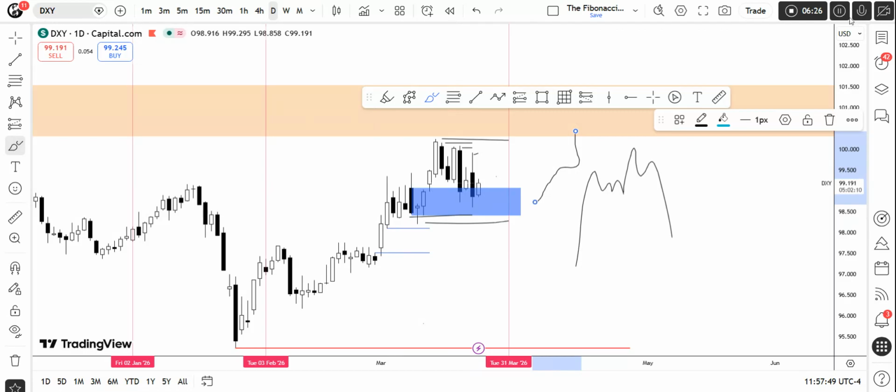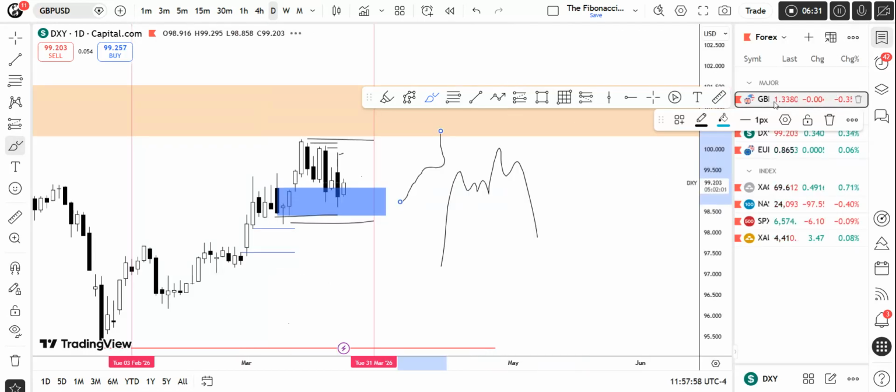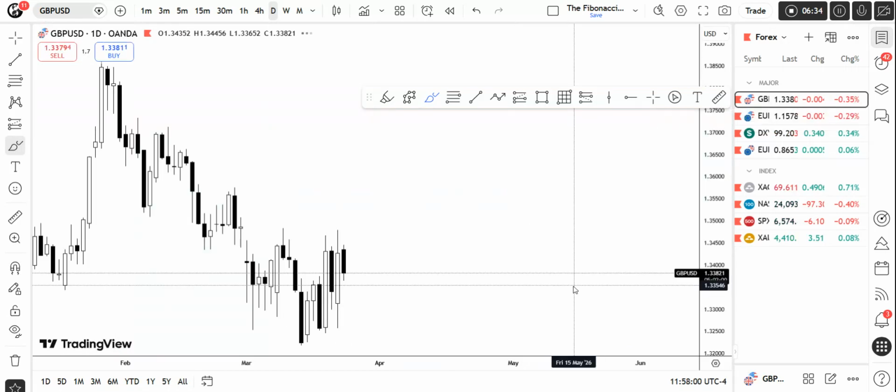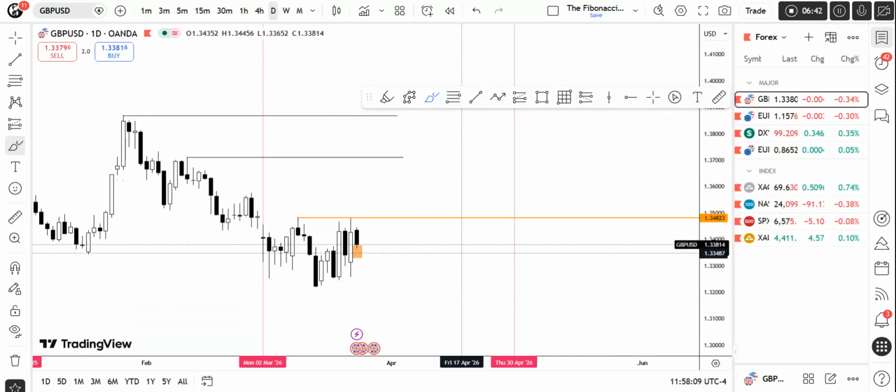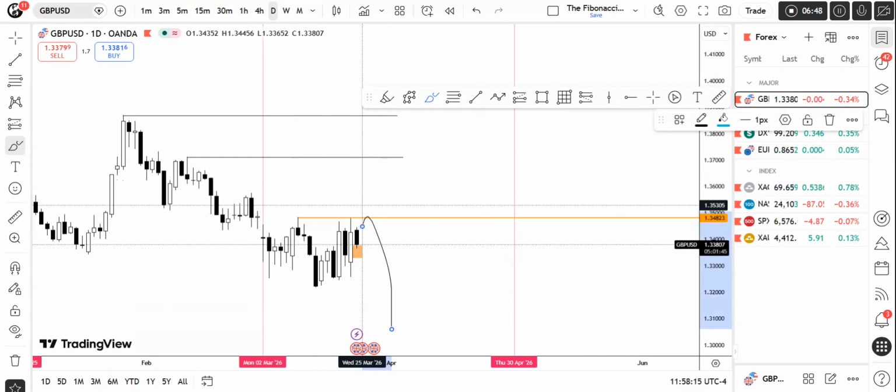So now let's go to the other pairs. Okay, now we will go to the GBP USD. It would be the same as the DXY. So first thing first, right over here, I was expecting this high to be taken out, but we haven't taken out this high. After taking this high, I was expecting a downside, but price is not taking this high. So maybe it is an SMT, I have to check it on the euro dollar. I will check that also.